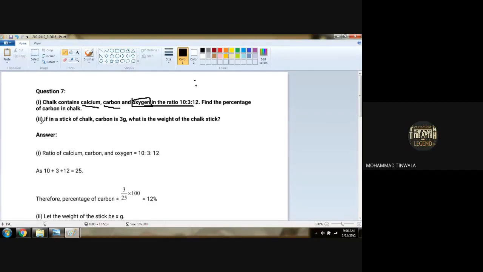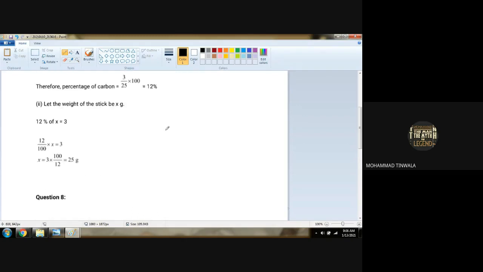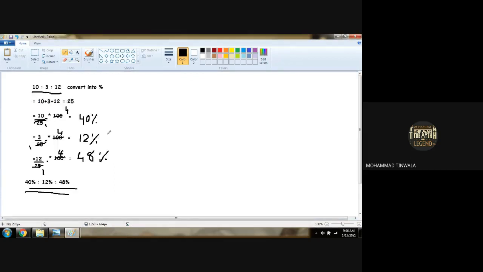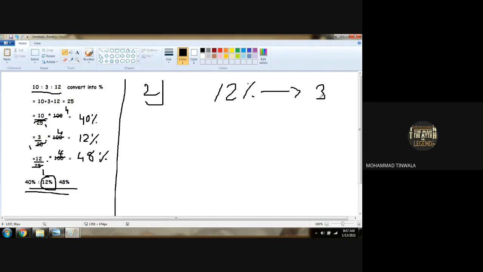Now, second question. If in a chalk stick, carbon is 3 gram. What is the weight of the chalk stick? Now, carbon is 3 gram. What ratio did we get for carbon? In the first question, for carbon, it was 12%. Yes or no? So can we continue in the second sum? We got carbon as 12%. What is 12%? It is 3 gram.